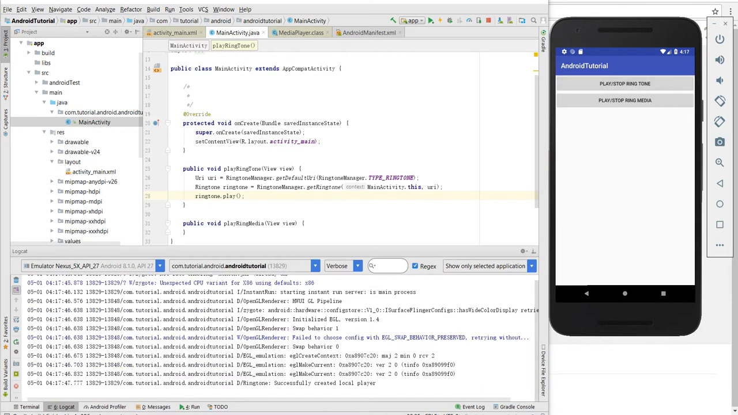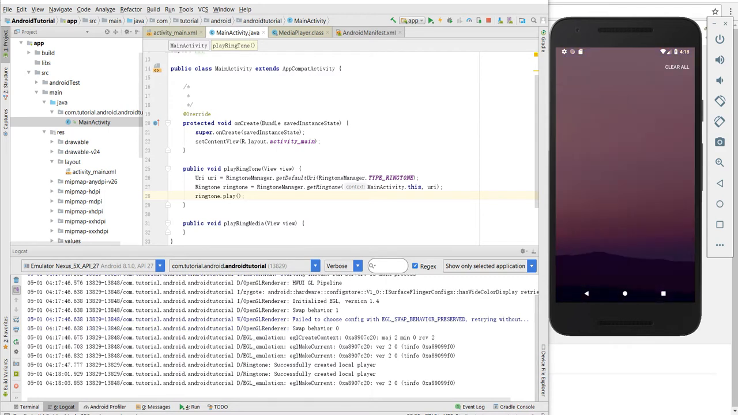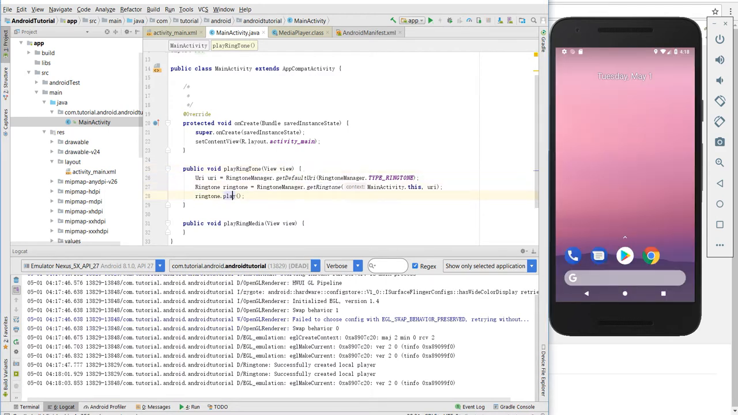Yeah, it's playing, but the problem is it will keep playing. We want to be able to stop it while it's playing. So when we click this button, we need to stop it. So we need to save the instance of the ringtone. So we move this one to a field member.